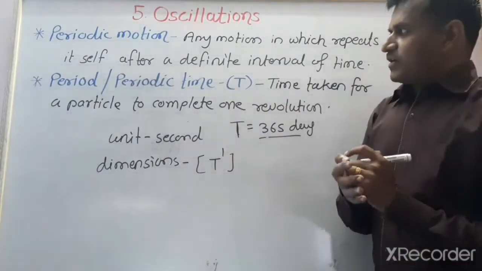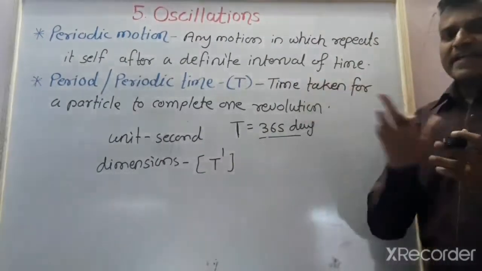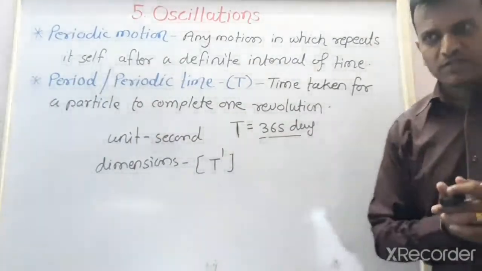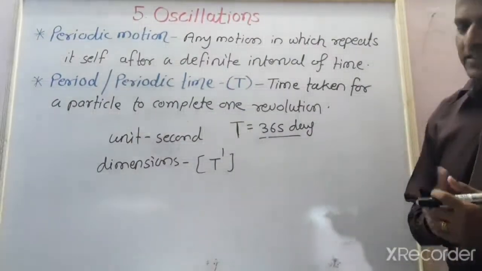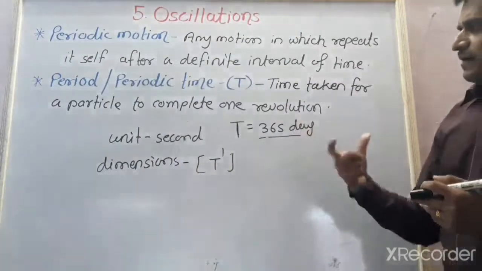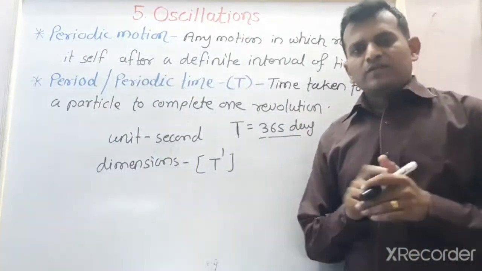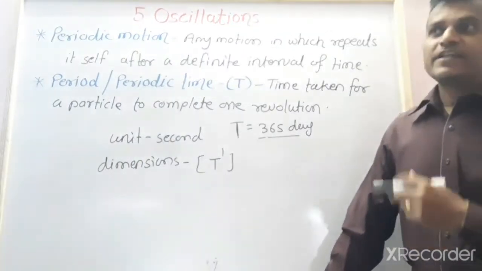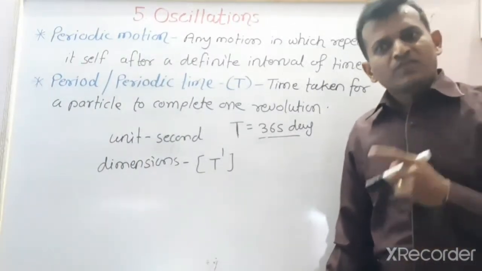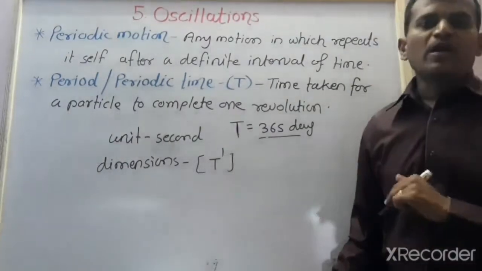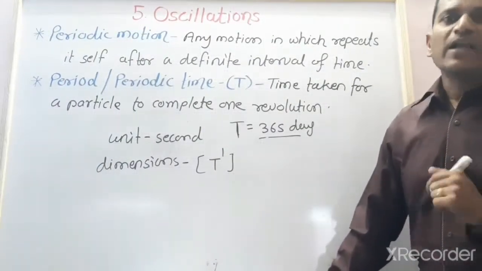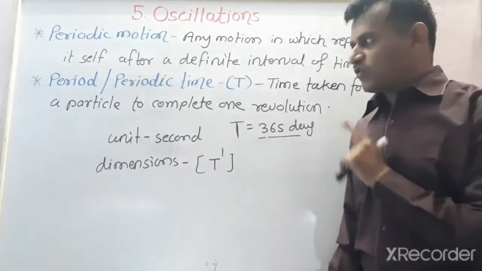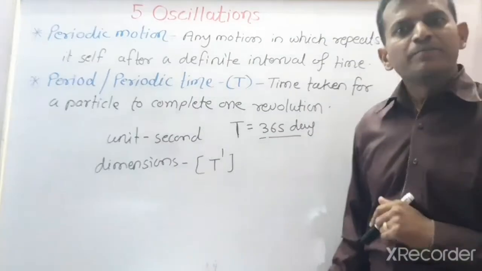Okay, what is meant by period? The time taken for a particle to complete one revolution or one vibration or one oscillation is called its period. In case of the second hand of a clock, when it performs one rotation, its period is 60 seconds. In case of the minute hand, its period is 60 minutes. And in case of the hour hand, its period is 12 hours. After each rotation, it requires the same or constant time, and such a motion is called the periodic motion.